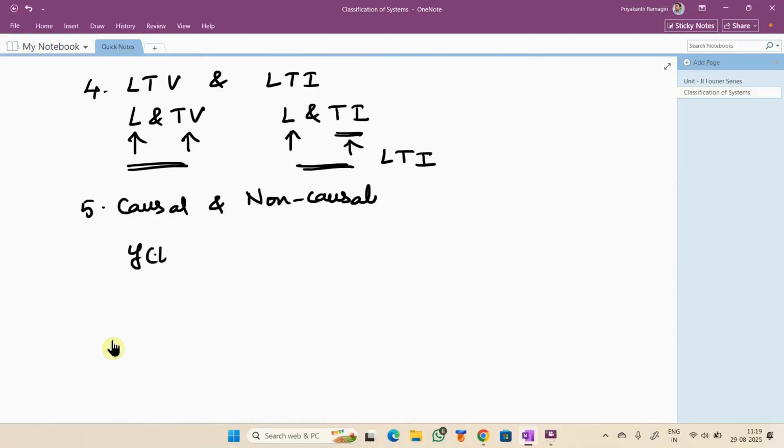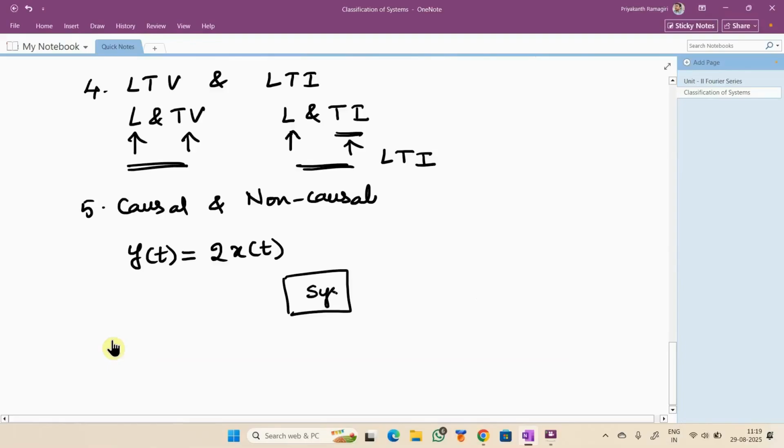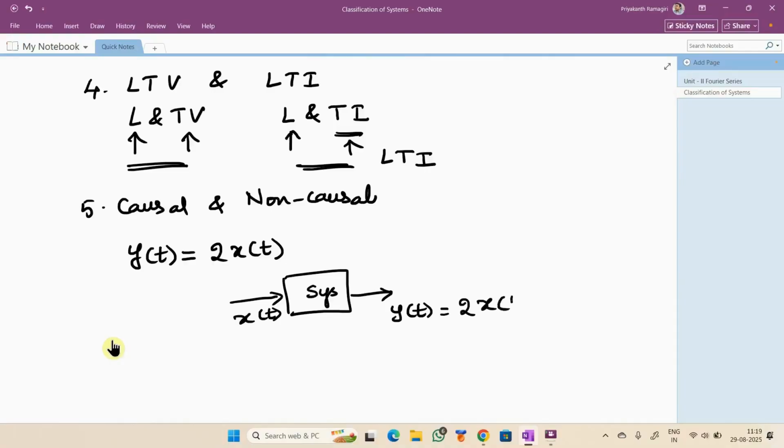Now, just observe this equation. I have a system where I have applied x of t as an input, and the response obtained is 2 times the input signal. What operation is the system performing on the input? Magnitude scale. Nice. It is magnitude scale.